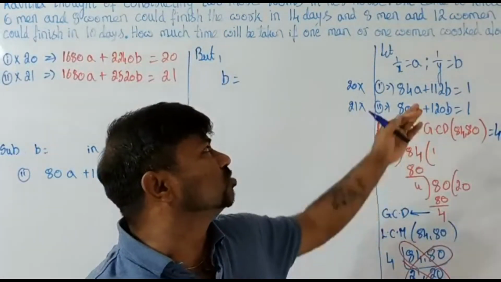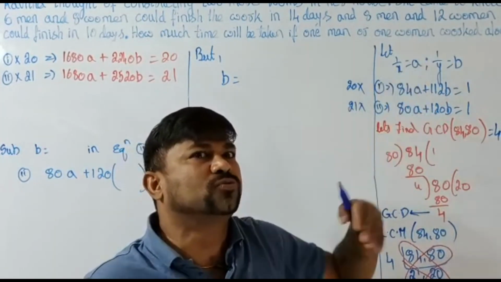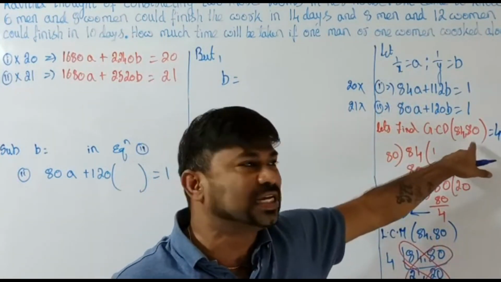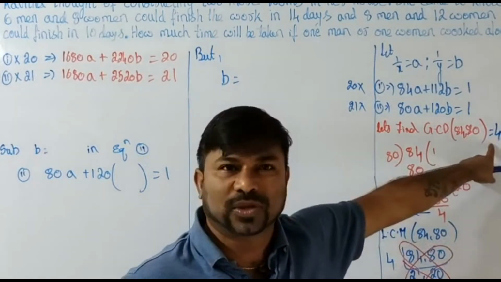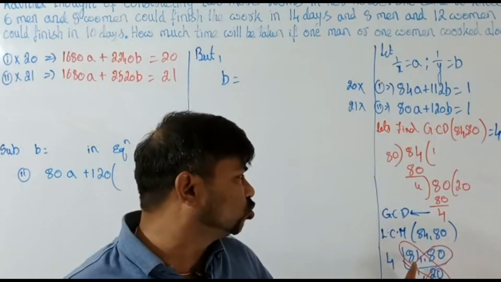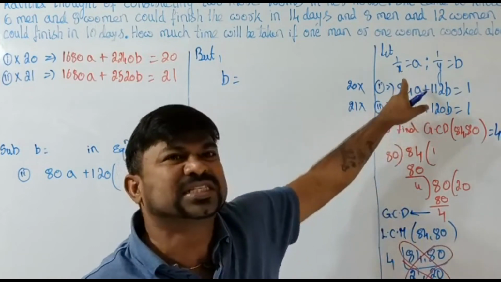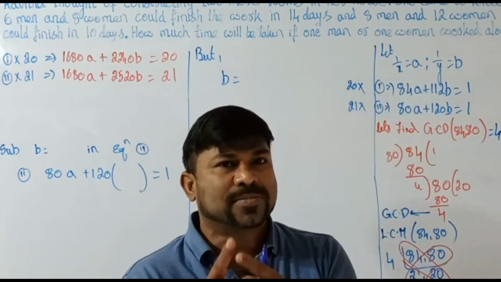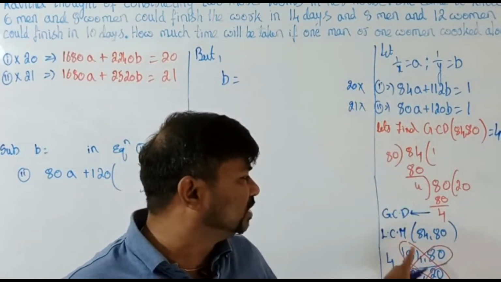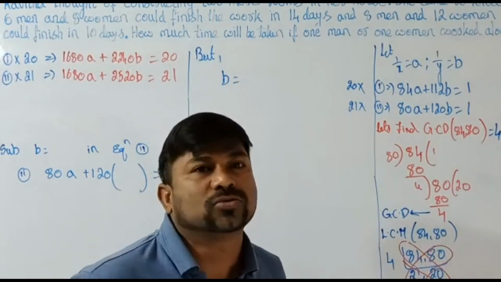Right. So just now I told you 84 and 80, right? We got two equations, and we have to solve them by the elimination method. For that, for 84 and 80, I took the GCD, I got 4. With that 4, we take the LCM, and we get 21 and 20 as you have seen. So to make the quotients equal, for the sake of cancelling in the elimination method, just to cross it, 84 should be multiplied with 20, and 80 should be multiplied with 21.